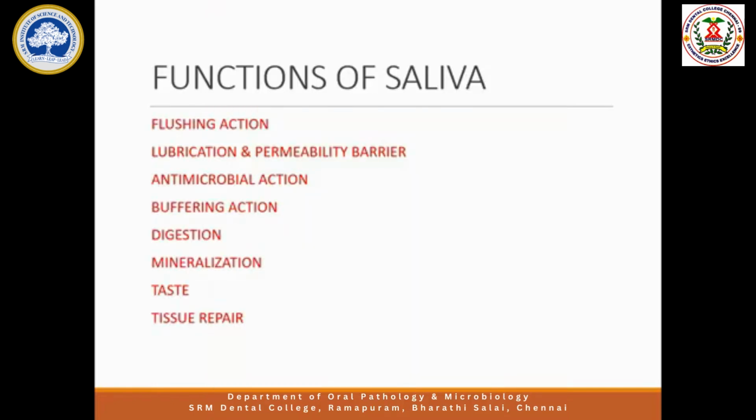So these are the important functions of the saliva. So if you go through the composition, each and every component of the saliva has got one function. So each and every component of the saliva is very, very important.